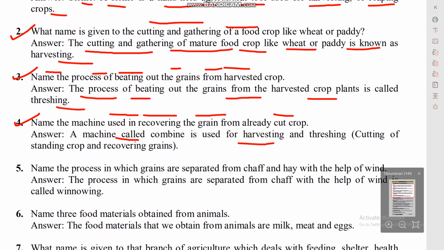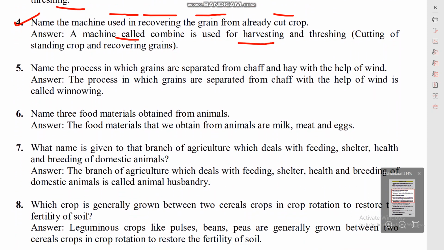क्वेश्चन नंबर 5 है. नेम द प्रोसेस इन विच grains are separated from chaff and hay with the help of wind. The process in which grains are separated from the chaff with the help of wind is called winnowing.